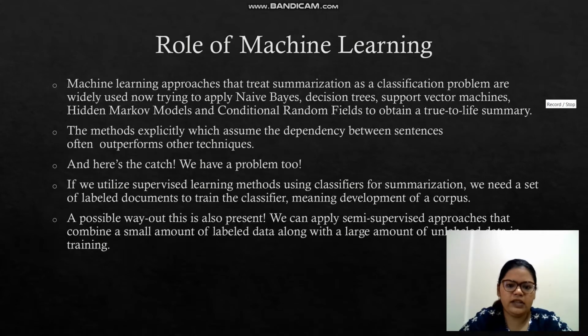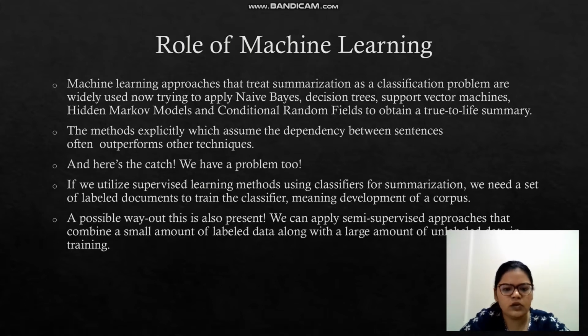Text summarization is a great field of interest in machine learning. The different approaches treat the data in a different way each time. There are machine learning approaches that treat summarization as a classification problem, which means under the umbrella of supervised learning. These approaches help us apply naive Bayes, SVMs, and hidden Markov models. These methods assume dependency between sentences and hence outperform other techniques.